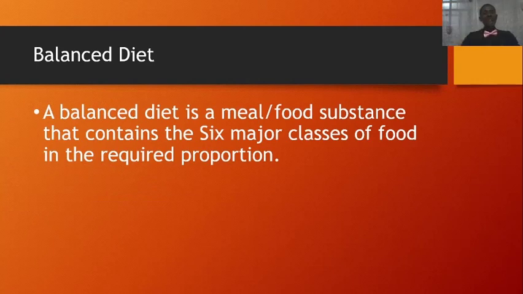Now, in every food that is balanced, all these classes of food are found in them. So what is a balanced diet? A balanced diet is a meal or food substance that contains the 6 major classes of food in their required proportion. So when you eat or consume a meal that contains the 6 major classes of food in their required proportion, then you are taking a balanced diet. So make sure that every meal you take is balanced for your own good.